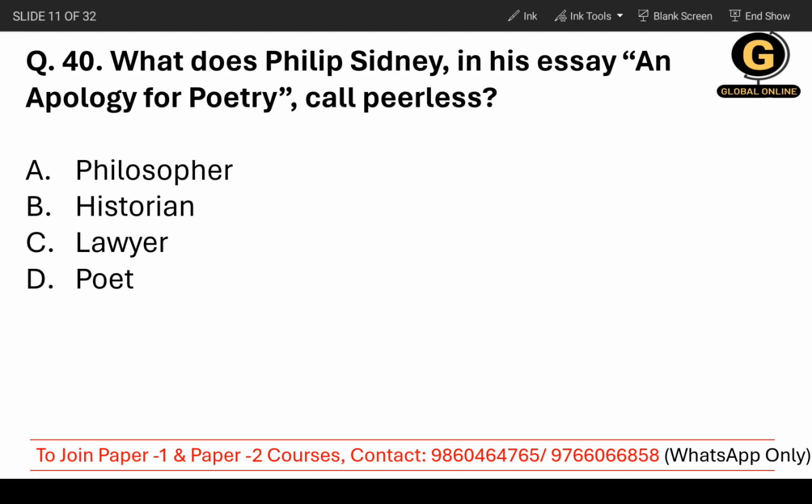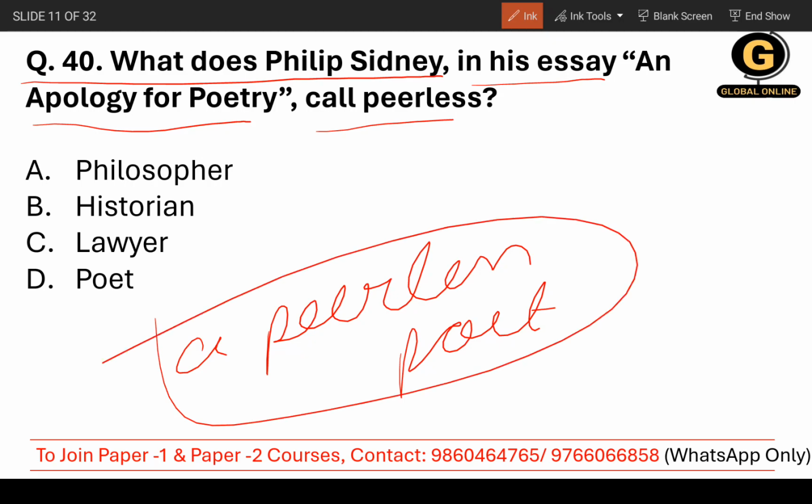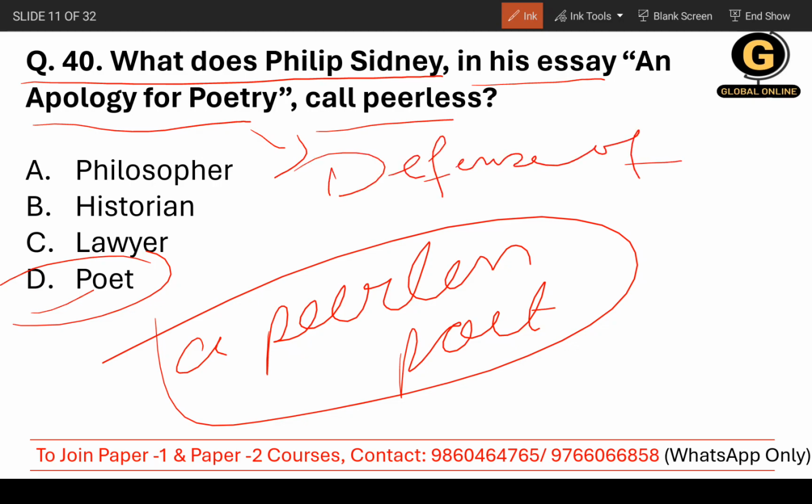Moving on to question number 40. What does Philip Sidney in his essay, An Apology for Poetry, call peerless? This is not a word, it is a particular phrase, okay, so a peerless poet. So from here you can get the answer, the correct answer is poet. Still, I'll deal with this particular work. It has another title, Defense of Poesy, so don't get confused when you see another title.